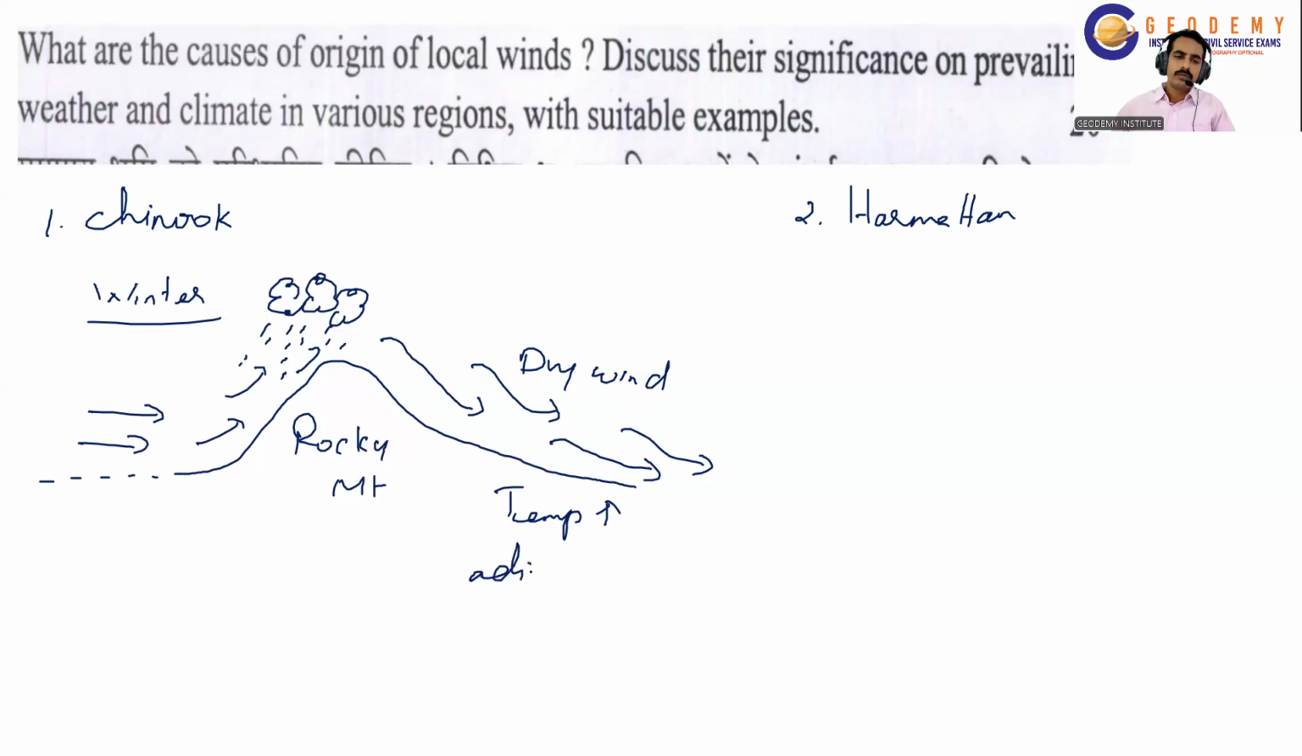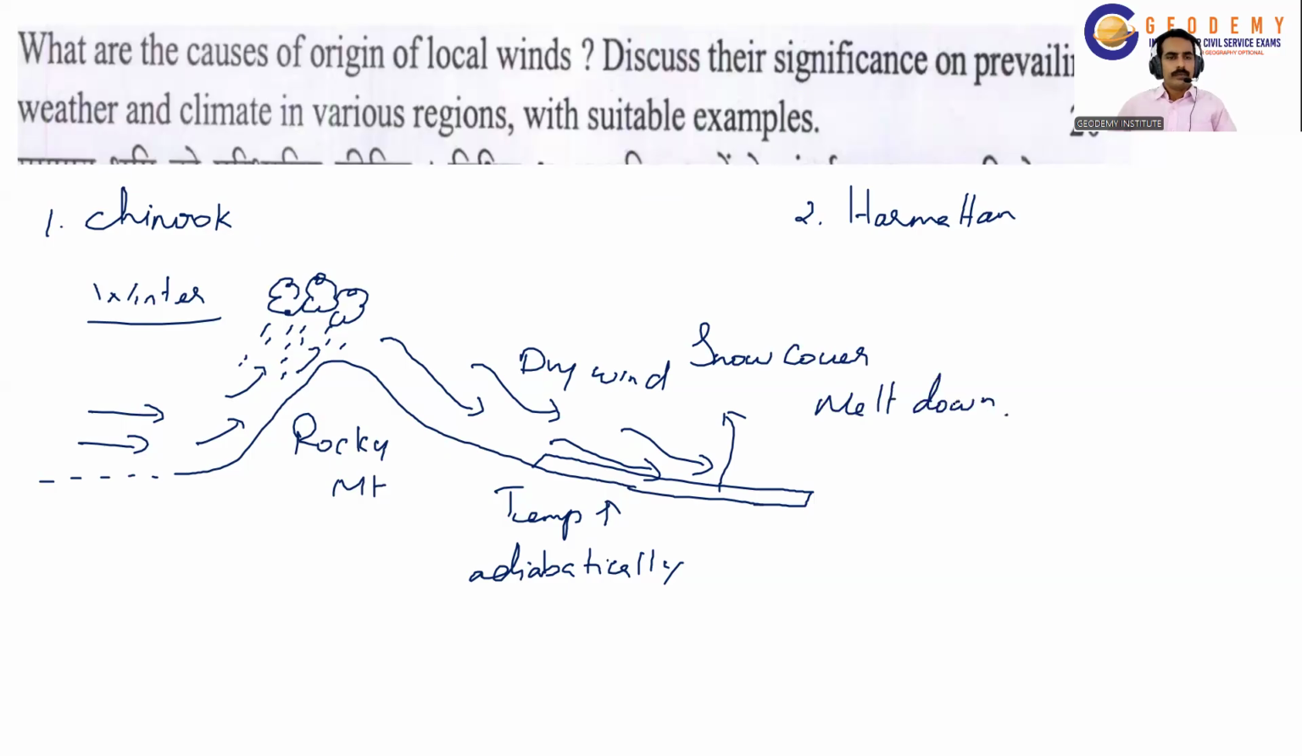So as an optional answer, we can use terms like adiabatic increase, adiabatic decrease, those things. Okay, and it is the dry wind. So in the winter season, due to the warm wind in this region, the snow cover will melt down here. And the weather will become normal. It will not be extreme in the region.